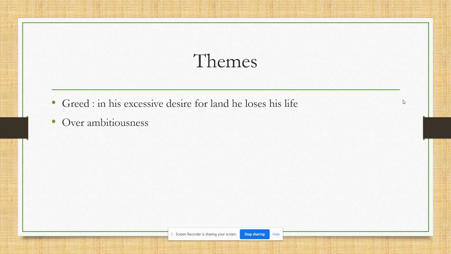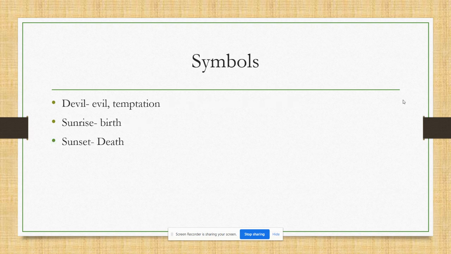The major dominant theme of this story is greed. Greed, because Pahom was over-ambitious to get more and more land. He was not contented at all, not satisfied with what he was having. So, in his excessive desire to get land, he loses his life.